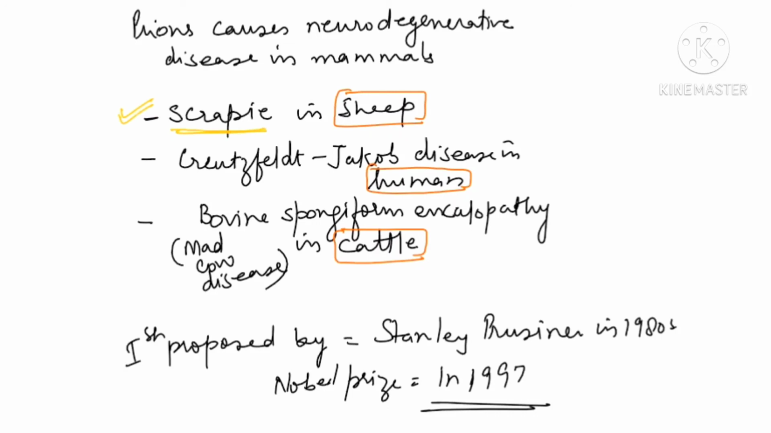So this is an infectious agent which is only proteinaceous in nature, which was not getting any recognition in the Whittaker system of classification. So I hope this topic is helpful for you to understand.